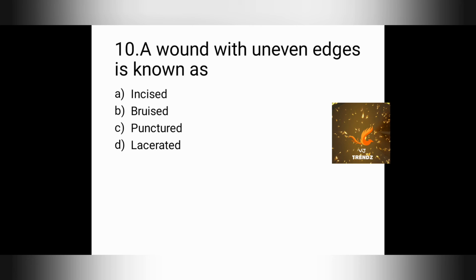A wound with uneven edges is known as: option A, incised. Option B, bruised. Option C, punctured. Option D, lacerated. First of all, what is incised? Incised is a clean straight cut caused by sharp edges. And what is bruised? It is a scrape-like wound. Then what is punctured? It is a small hole caused by a pointy object. So that is a punctured wound.